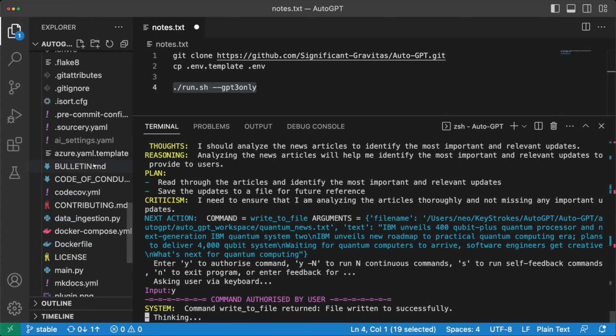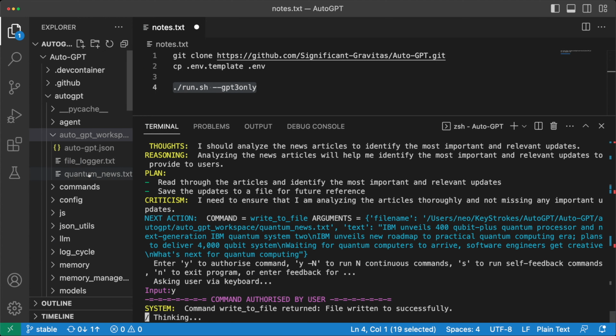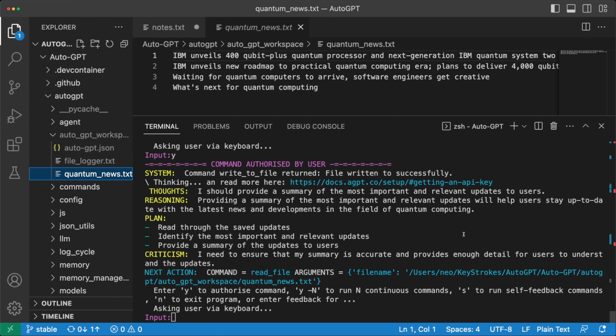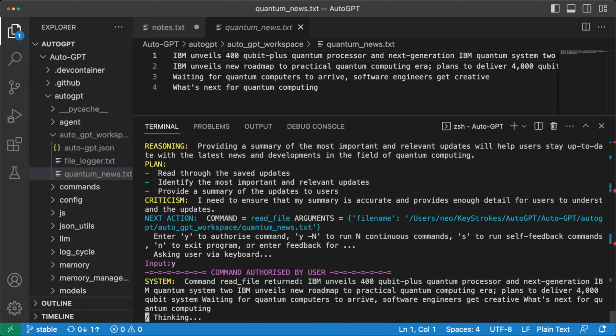So if we scroll up in our file structure, we can see we have this quantum news text file, and it basically put everything that we saw in the next action. So let's wait and see what its next thought is going to be. Okay, so now it's saying that it should provide a summary of the most important and relevant updates to the users, and the next command is to read the file, and it's the same file that it wrote back to. I guess that's how it's maintaining its memory. So let's authorize this command, and let's see what it does next.